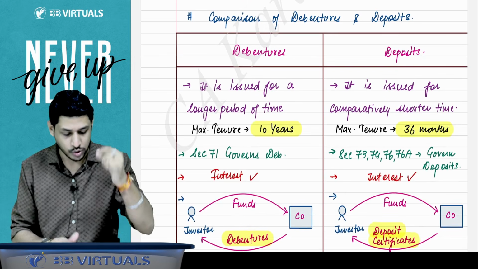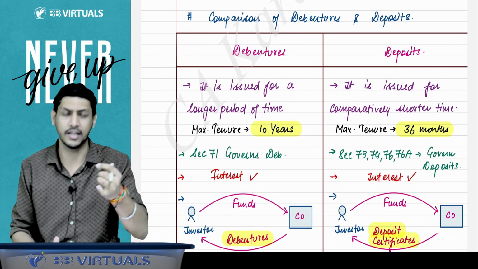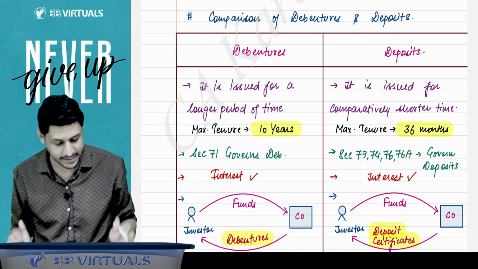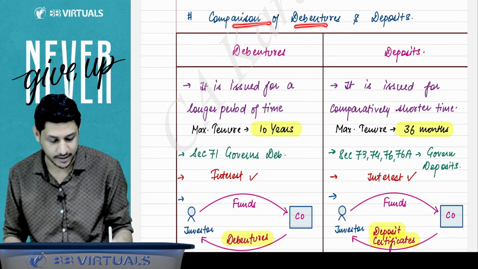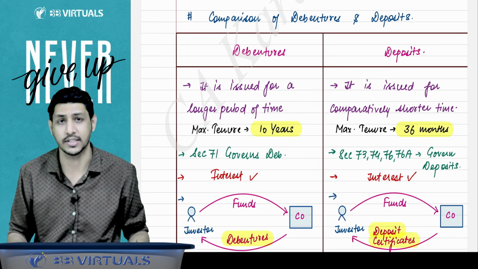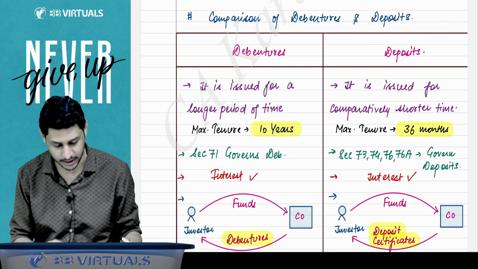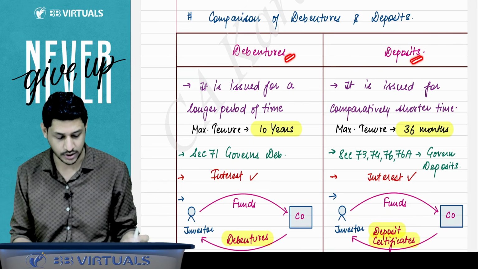But firstly, I'll tell you some basic things about deposits and everything related to deposits, so that you will be able to understand it very easily. Sir, what is the comparison? What is the difference between debentures and deposits? If I talk about debentures and deposits, how are they different from each other?